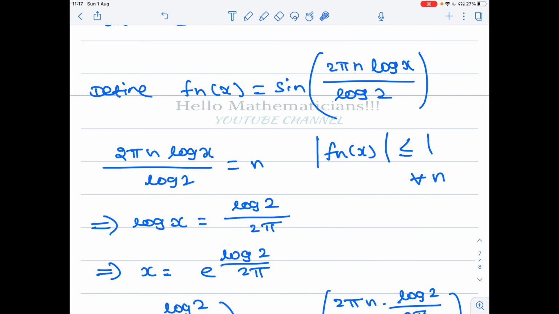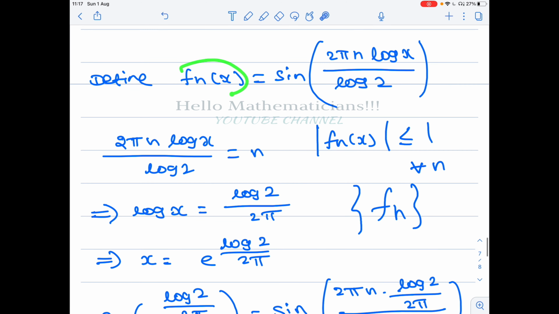Now we claim that this sequence of functions f_n doesn't have a uniformly converging subsequence, because this sequence doesn't have a pointwise limit. If this sequence doesn't have a pointwise limit, any subsequence also will not have a pointwise limit. So let's see why this sequence doesn't have a pointwise limit.